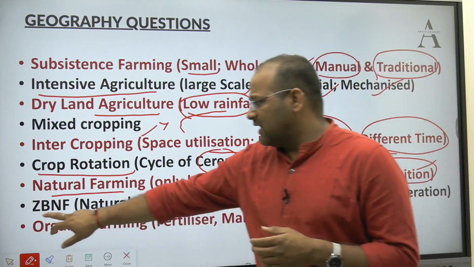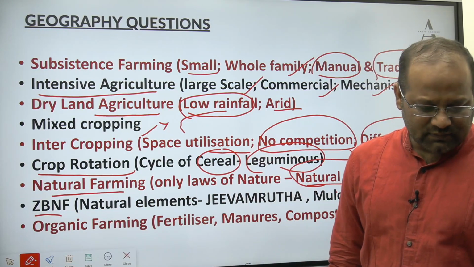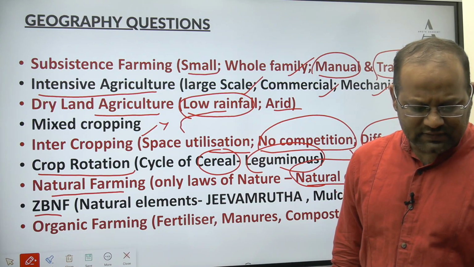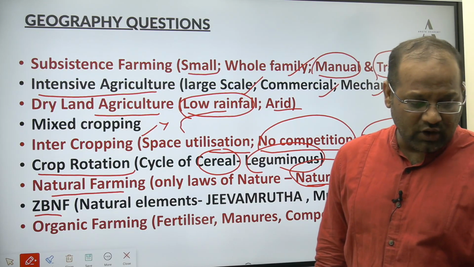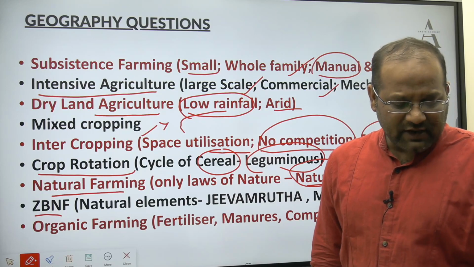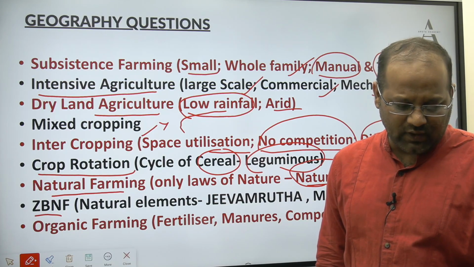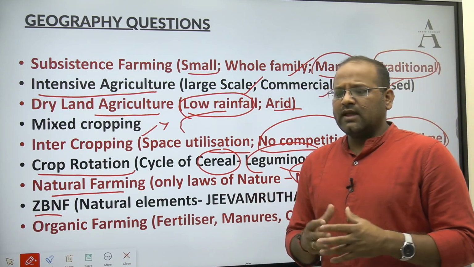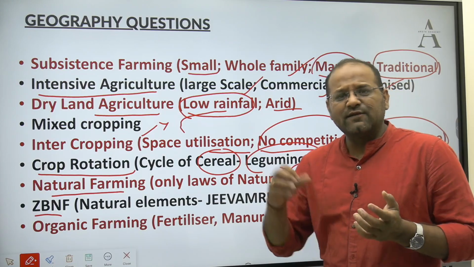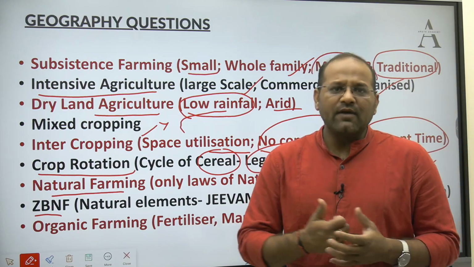Next is ZBNF, zero budget natural farming. This was a suggestion given by Subhash Palekar. He even got the Padma Shri for that. Subhash Palekar, who is from Maharashtra, suggested it as an alternative to the Green Revolution. Because of the Green Revolution, there was extensive use of fertilizers, so the lands were losing their fertility.